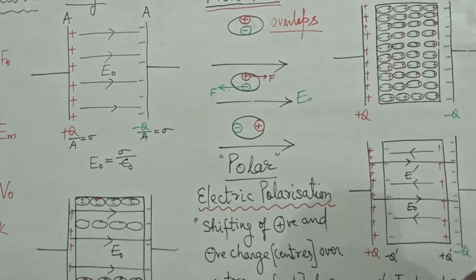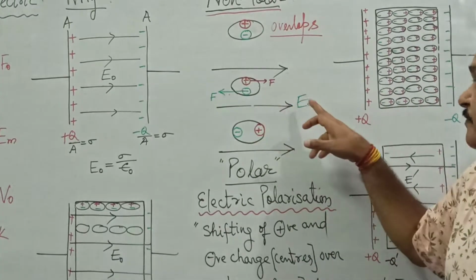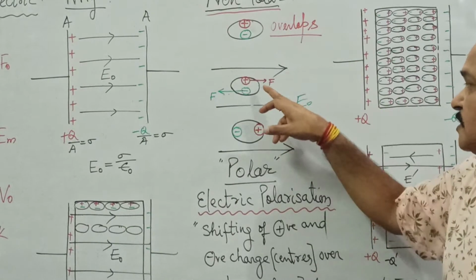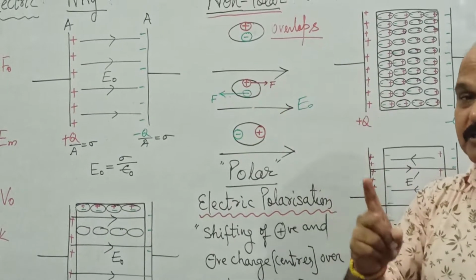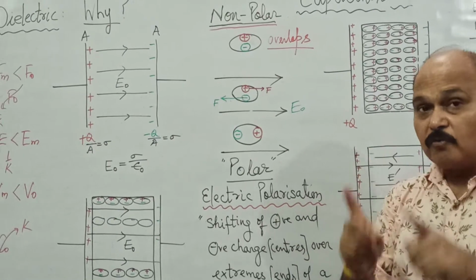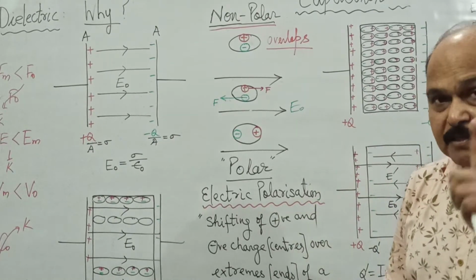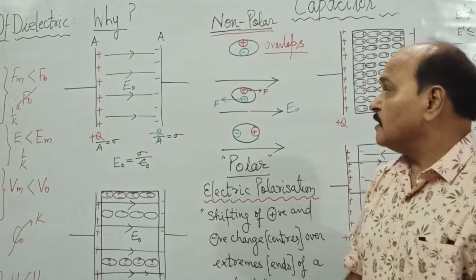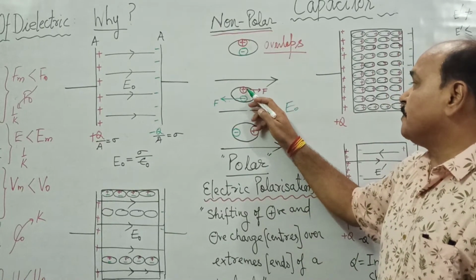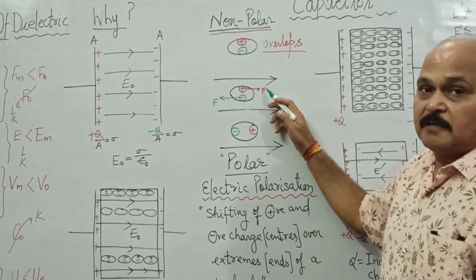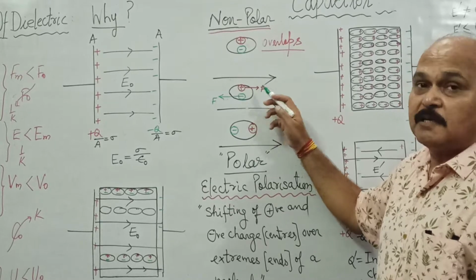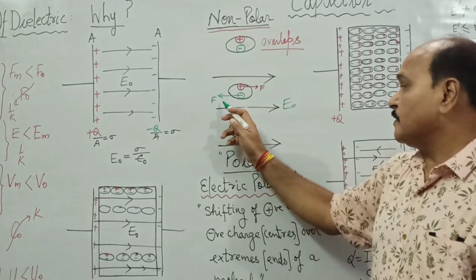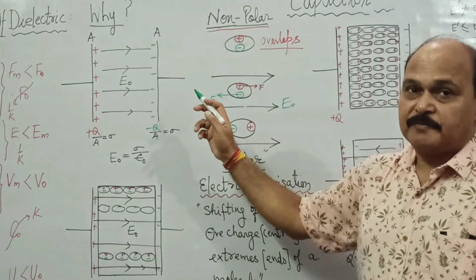If this neutral molecule is placed in the electric field E naught, what will happen? We know every positive charge in an electric field always experiences a force in the direction parallel to the field. Therefore, this positive charge will experience a force towards the right, and the force over the negative charge is opposite to the field, so it will be towards the left.